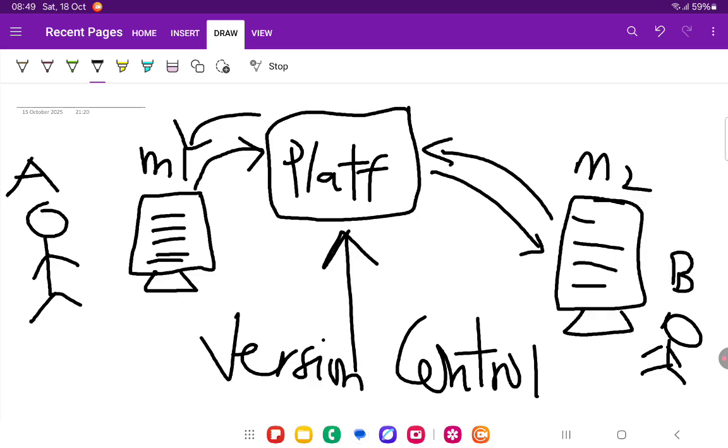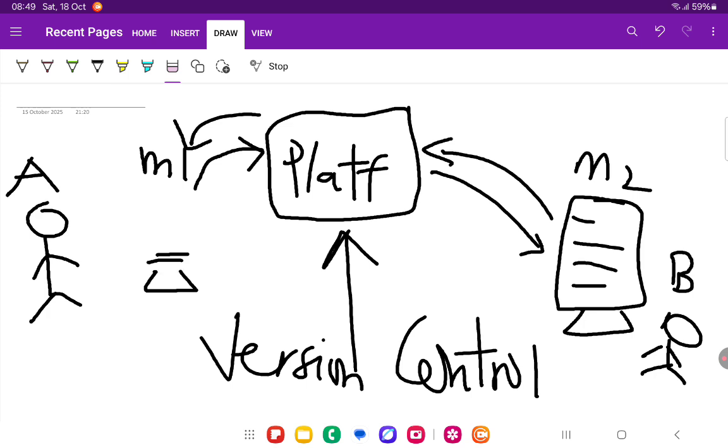There are many of these platforms. You have Bitbucket, GitLab, and others, but the most popular one that we are going to use is GitHub. GitHub is one of the most popular version control platforms that allows teams to collaborate. How does it work?